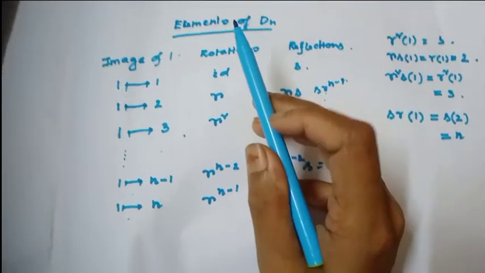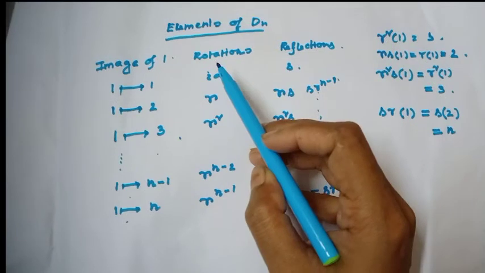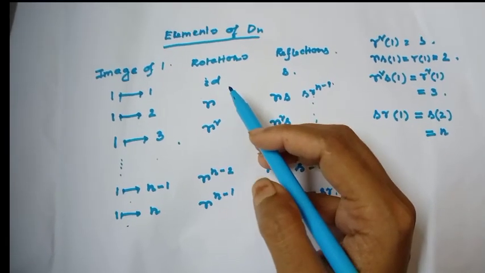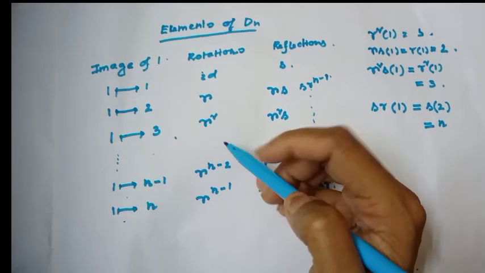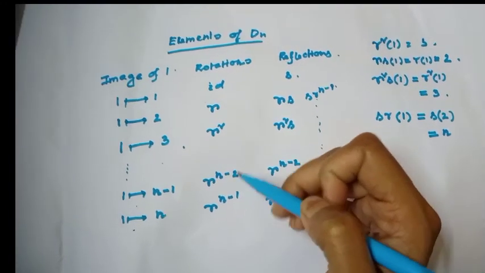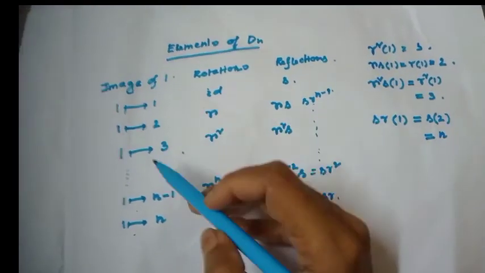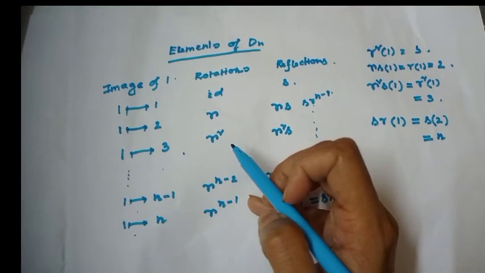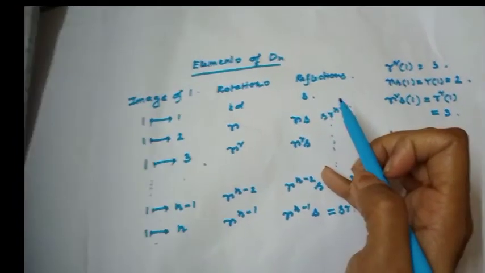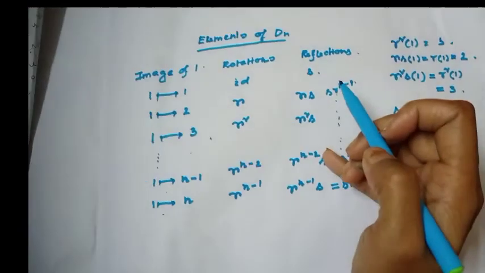Now, let's see the elements of Dn in general. This is rotation. First element identity, then R, R square, up to R to the power n minus 2, R to the power n minus 1. And what will be the value of R square? R square times R will be R cube. Then the other elements are reflections. What is reflection?